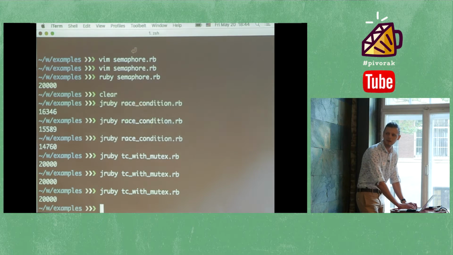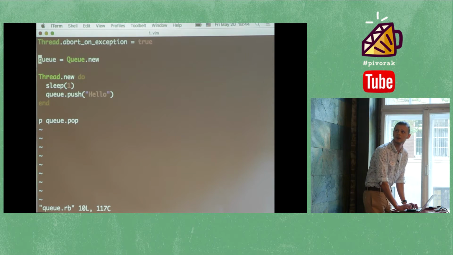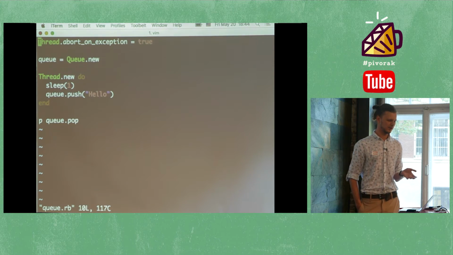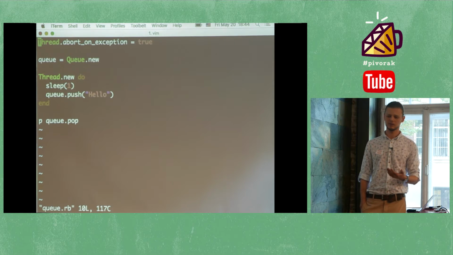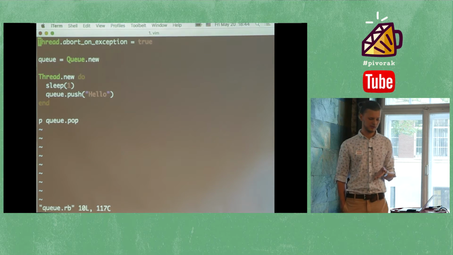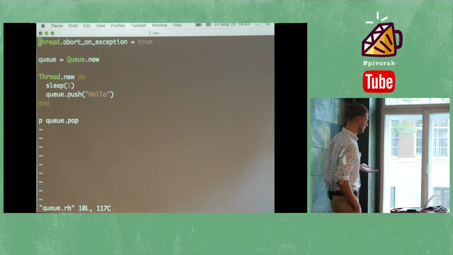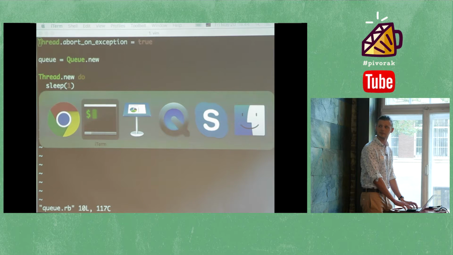But it's actually better to make a small overview of what the queue is. So take a look at this code sample. We have a queue. It's not a standard queue like in any other programming language with two functions like pop and push. It's a bit different. We use it mostly for multithreading in Ruby. The point of it is that queue pop is actually a blocking operation, and it blocks the execution until an element appears in it.